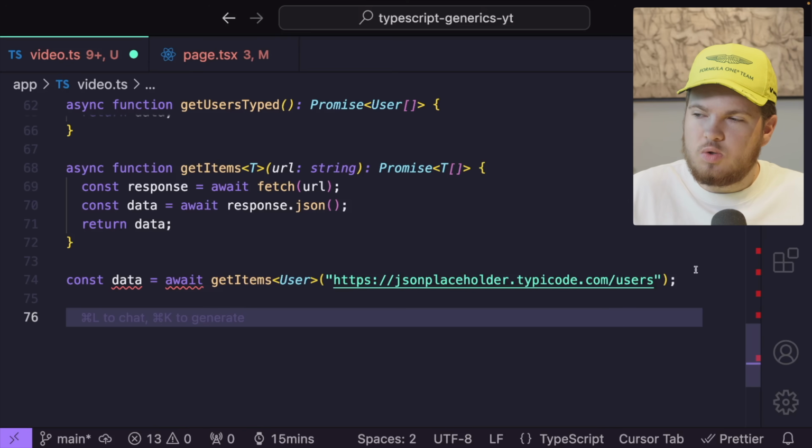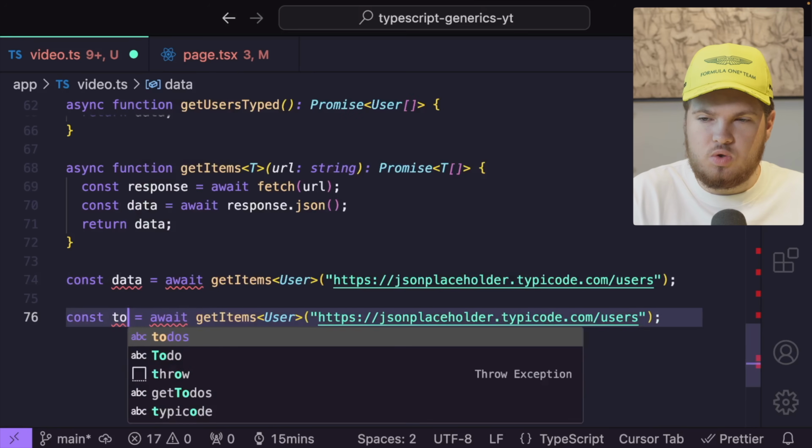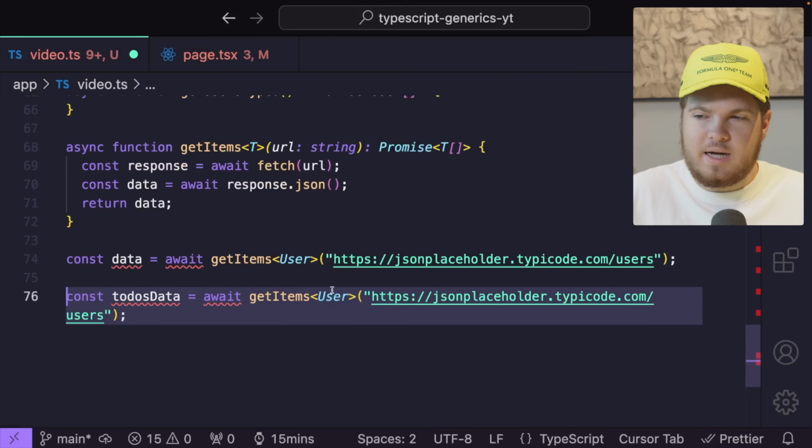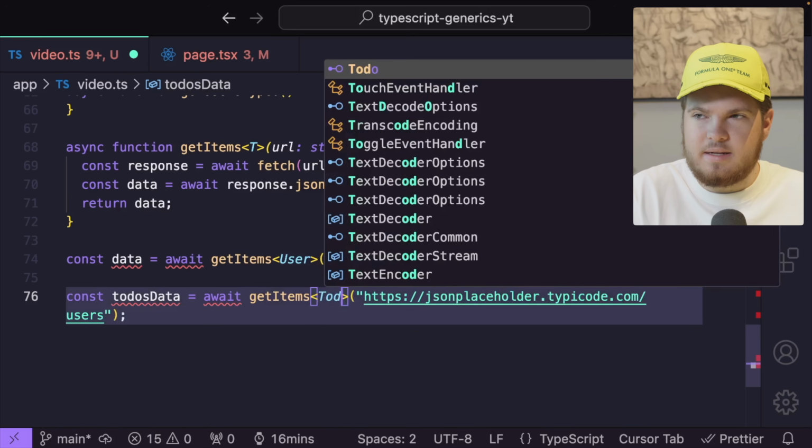And of course, we can also create the same example for our todos. I can copy paste it. We can rename it to todosData. And then for our type argument, we of course don't want to pass our User anymore, but instead our Todo.